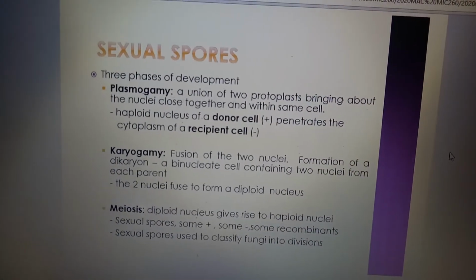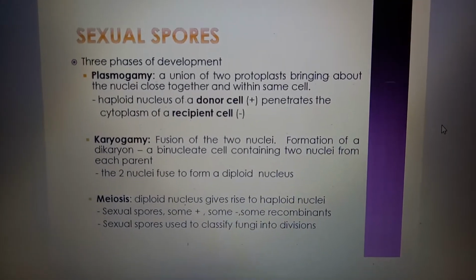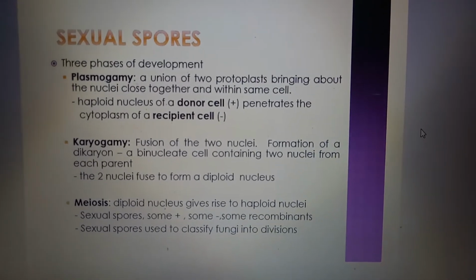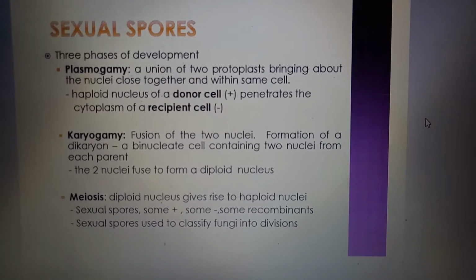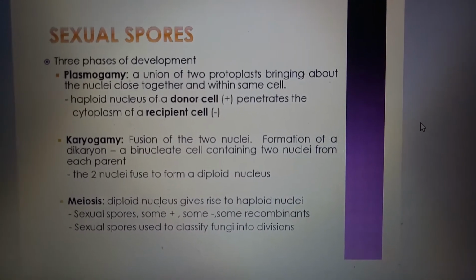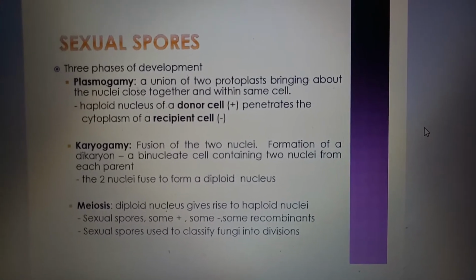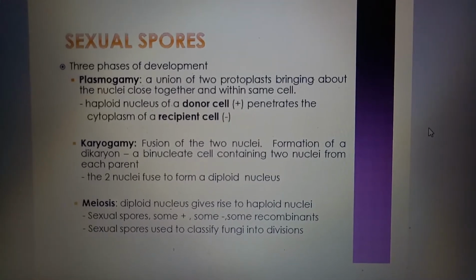For the sexual spores, there are three phases of development. Number one, plasmogamy. Number two, karyogamy, and the last one is meiosis. We take a look one by one. Plasmogamy is the union of two protoplasts, bringing two nuclei close together within the same cell. The haploid nucleus of a donor cell plus penetrates the cytoplasm of a recipient cell minus.